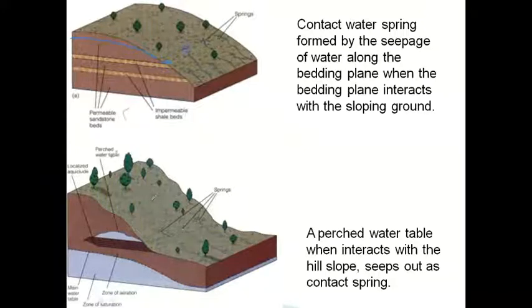Sometimes it is the same aquifer but a small amount. You can see the impervious bed is here, a small impervious bed is there. On that there is a perched aquifer, and here the water will come out. So this is a small amount of water which is coming out, and that is called a perched aquifer. Perched aquifer springs have very short life. They will not flow for a longer time, only a very short time, because the storage of water is very less compared to large aquifers like this.